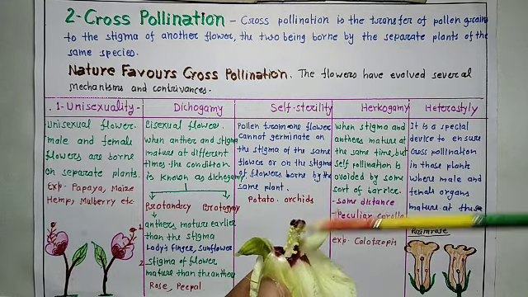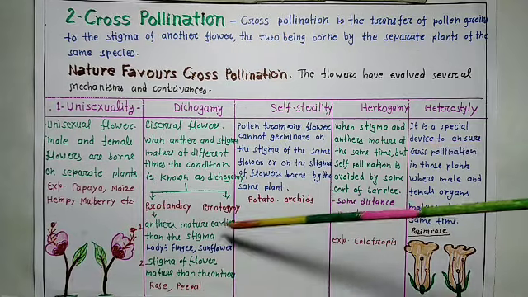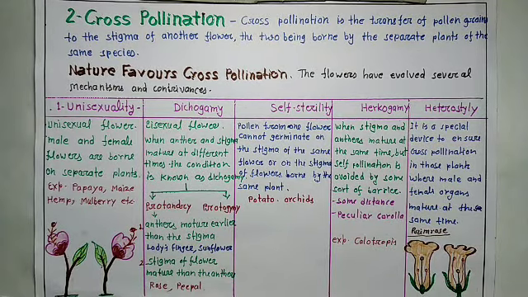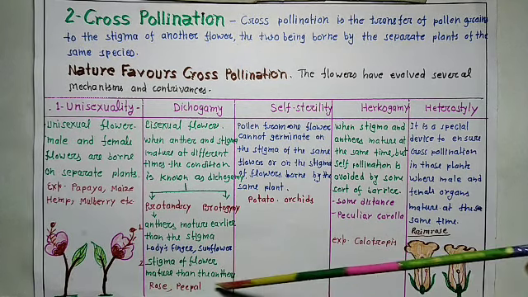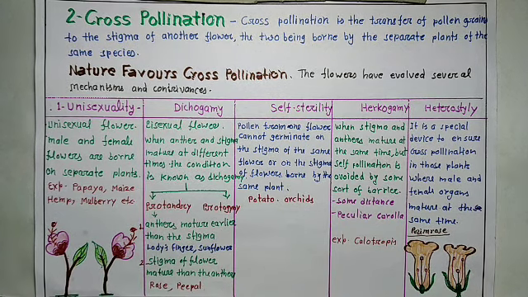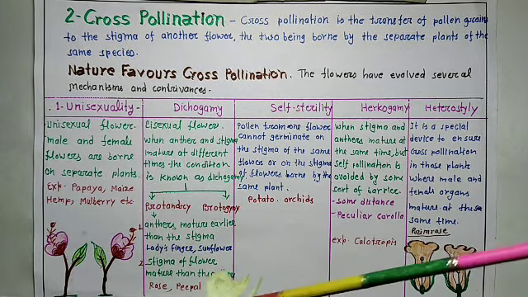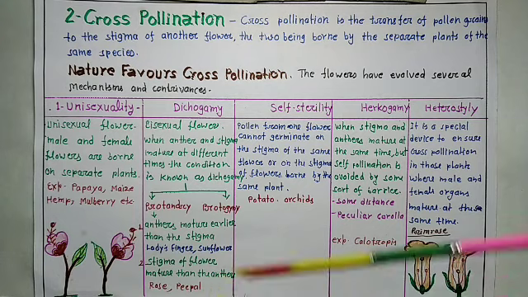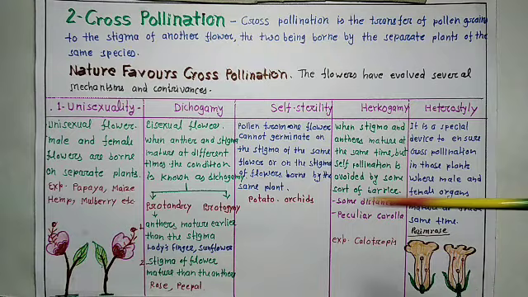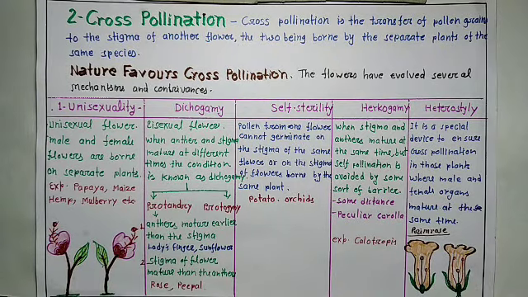This is called protandry. Now, protogyny. When the stigma of a flower matures earlier than the anther, it is called protogyny.